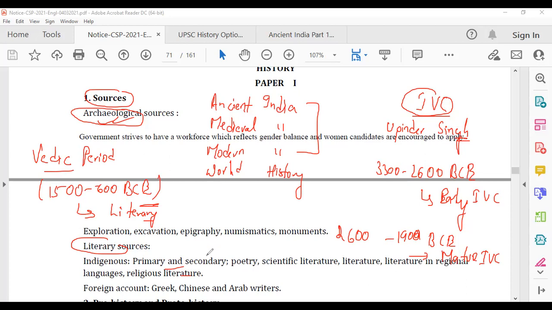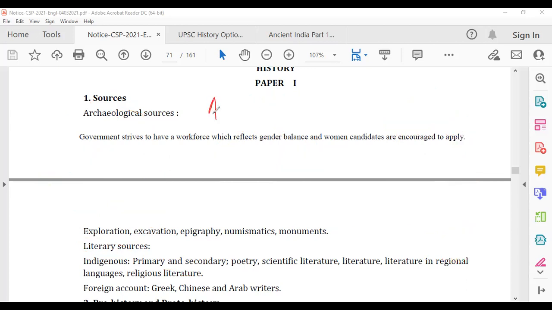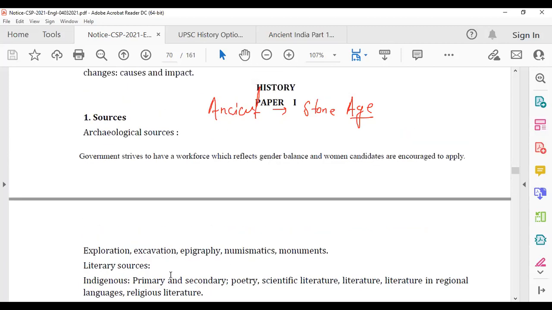So first of all, ancient India. Shall I clear all the drawings? Let's clear. So ancient India, first part, starting from the Stone Age. Stone Age means Paleolithic and Mesolithic phases, which you will read in prehistory and proto-history, the second topic. The most important thing you can do in UPSC is to know the syllabus. If you know the syllabus and your previous year questions, half your work is done. More than half, in fact.